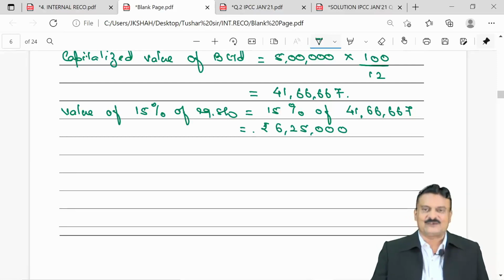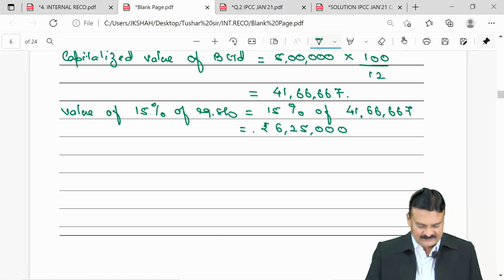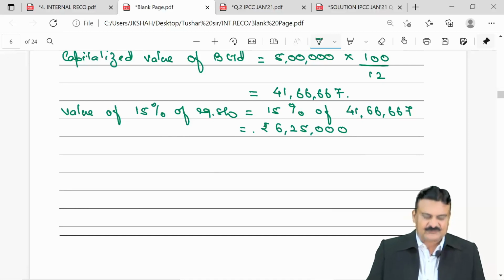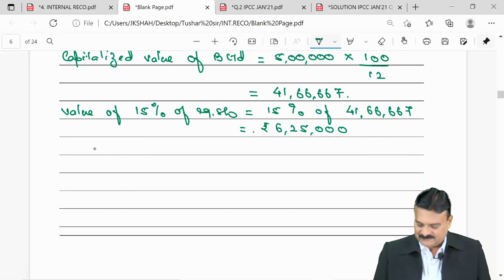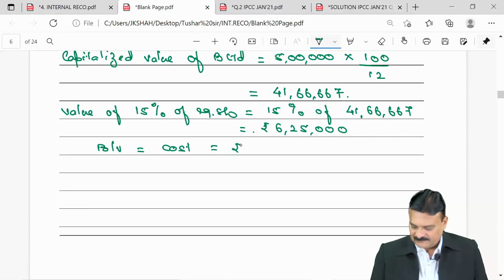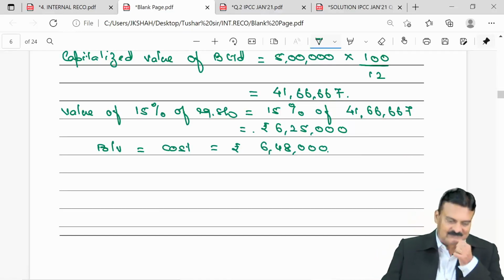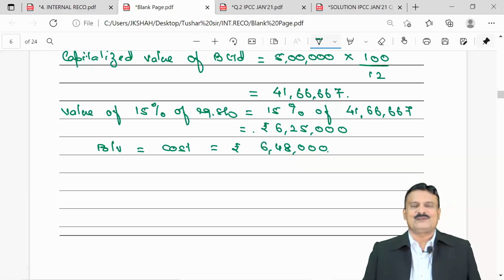Look into balance sheet. What is the book value? The cost of it. The cost is 6 lakh 48,000. The book value or the cost is rupees 648. Revised value is 6 lakh 25,000. What does it mean?